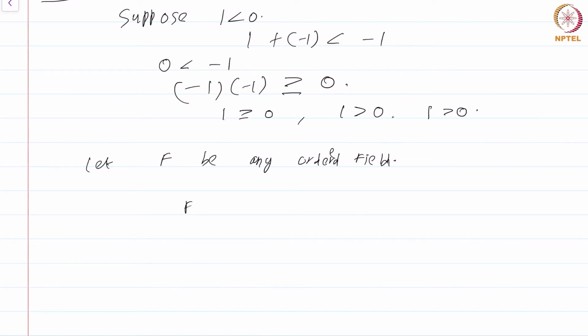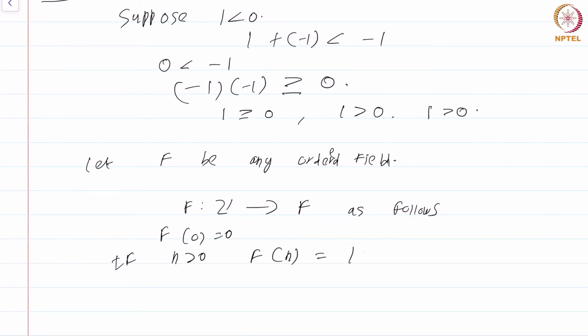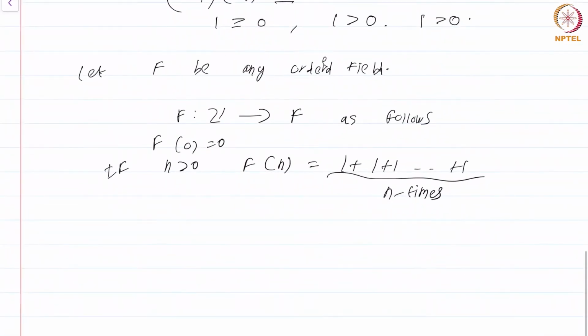Let F be any ordered field. We can define a map from the integers to F as follows. We set f of 0 to be 0, and if n is greater than 0, then we set f of n to be 1 plus 1 plus 1 plus 1, n times. Note that the 1 on the right is the multiplicative identity of the field F and has nothing to do with the 1 in the integers.